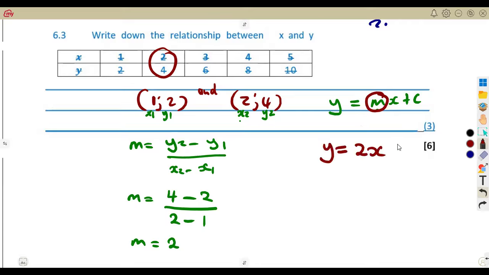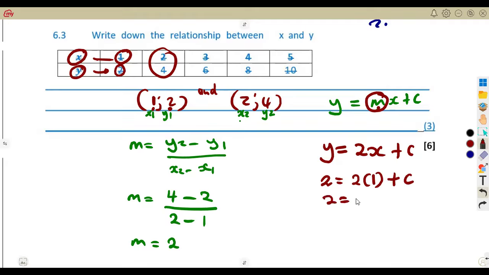Y is equal to 2x plus c, in place of m we substitute our gradient. So c is a value to be determined by substituting any of these points, as long as you are substituting x and y. So you can substitute this one, 1 and 2. If x is 1, y is 2. In place of x, we are going to substitute a 1. So what is going to be the value of c?